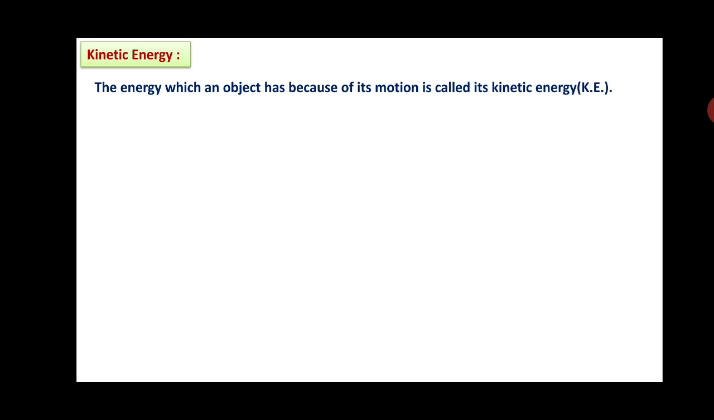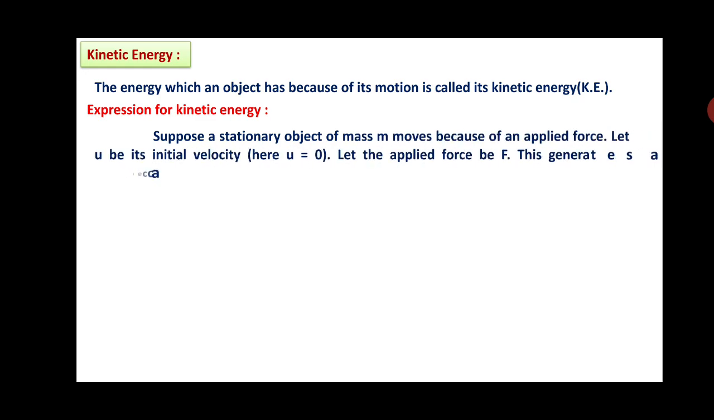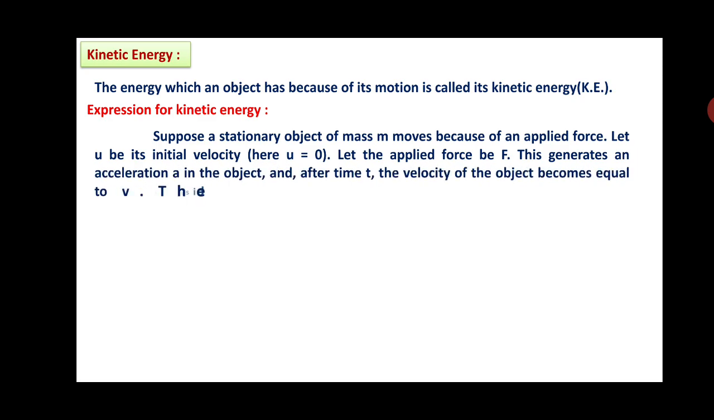The energy which an object has because of its motion is called kinetic energy, KE. Let us see the expression for this one. Suppose a stationary object of mass m moves because of an applied force. Let u be its initial velocity, that means u is equal to 0. Let the applied force be F.